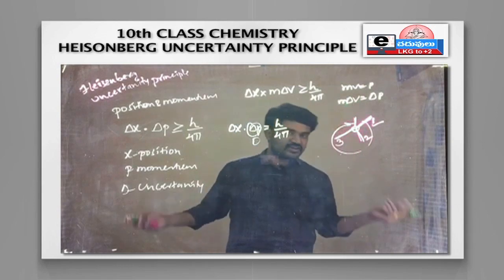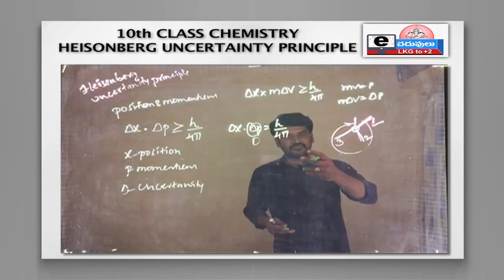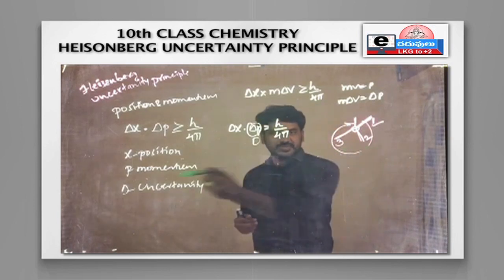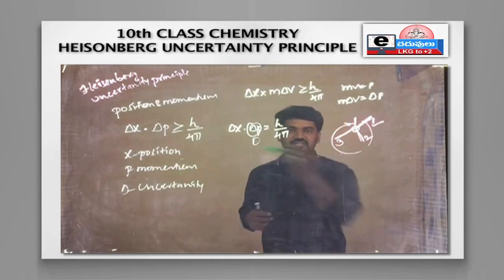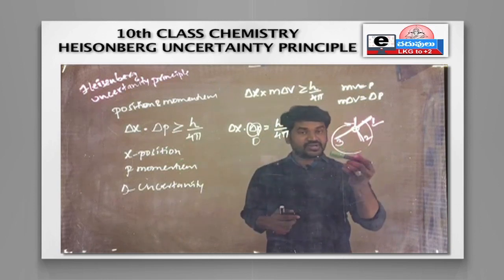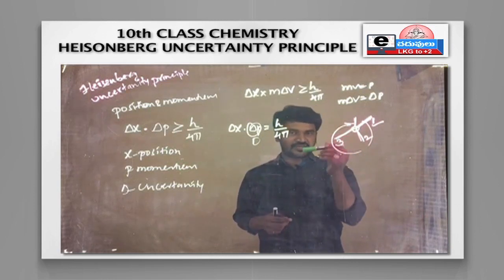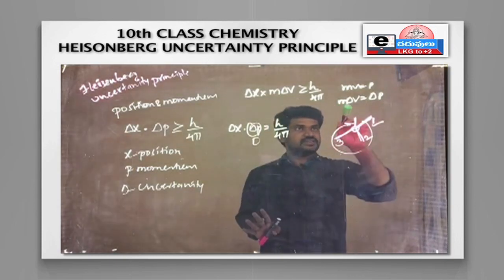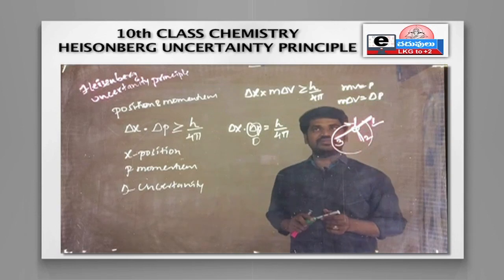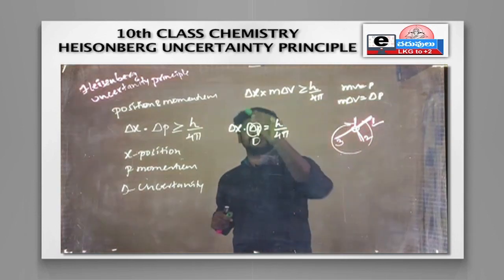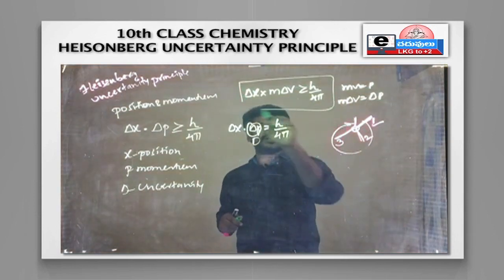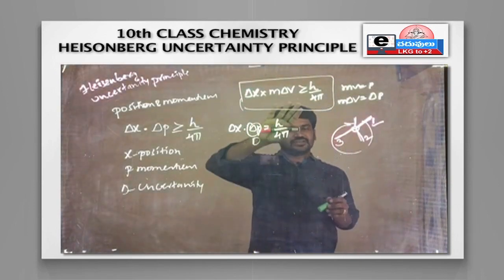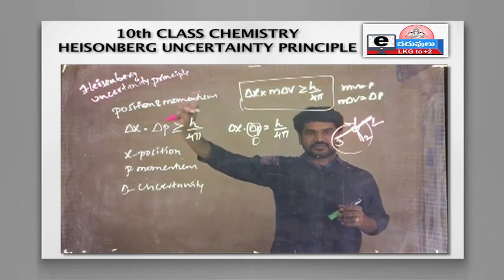Because mass we cannot change, we can change the speed of the object, right? Suppose this marker is going with some speed, we can increase or decrease the speed, but you cannot increase or decrease the weight of this marker, right? So mass should be the same, mass cannot change, velocity can be changed. So we can write delta x into delta v is greater than or equal to h by 4 pi. That means it should not be 0, simple thing, first thing.